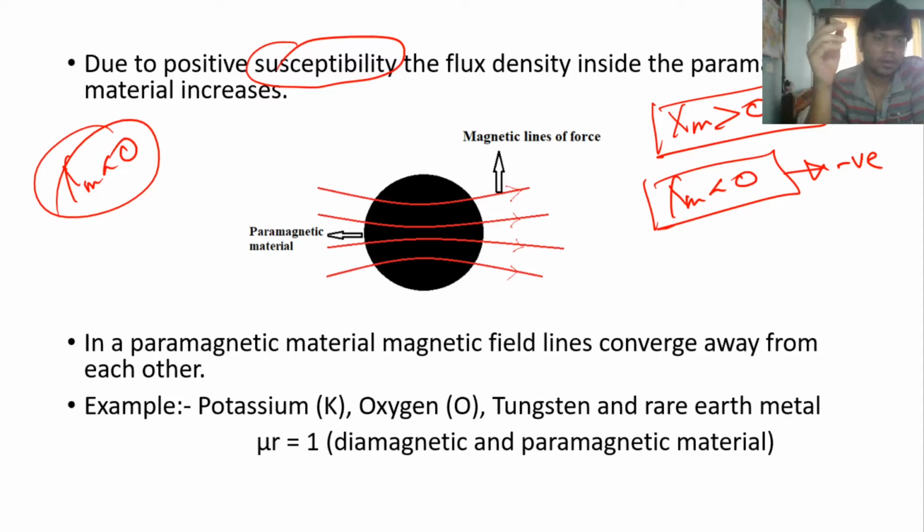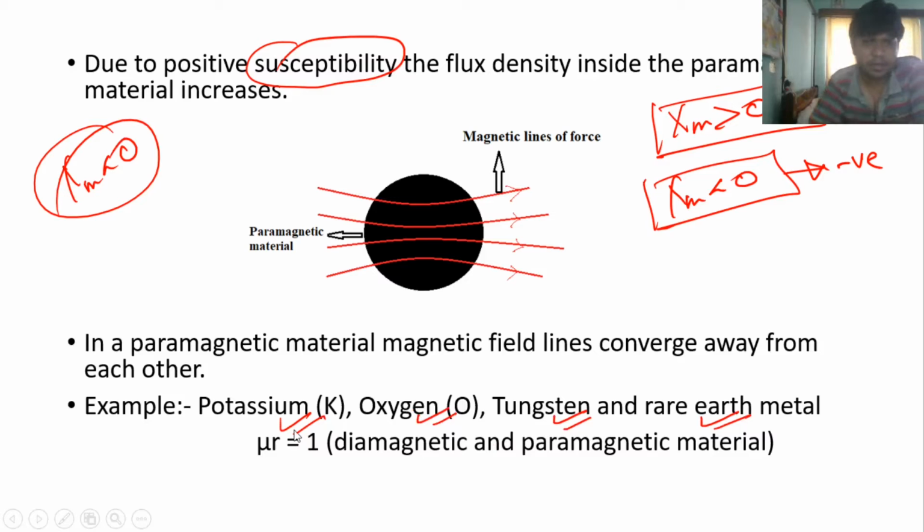The best examples of paramagnetic materials are potassium, oxygen, tungsten, and rare earth metals.